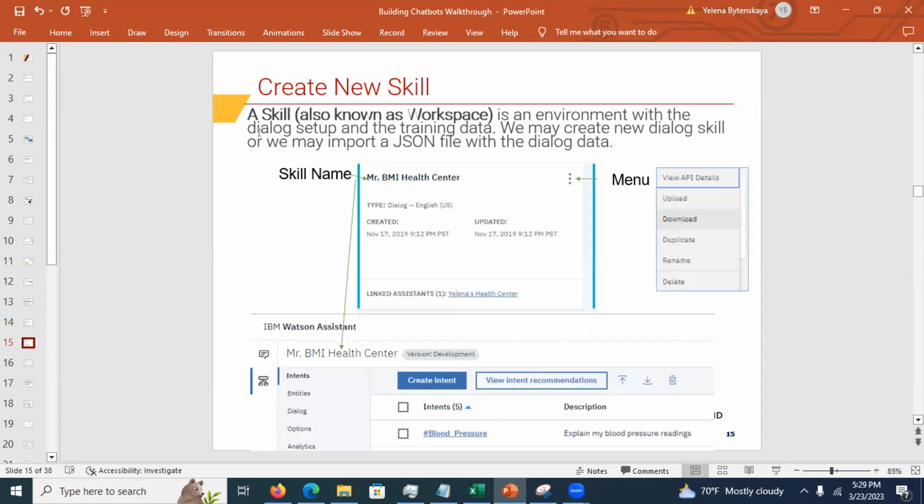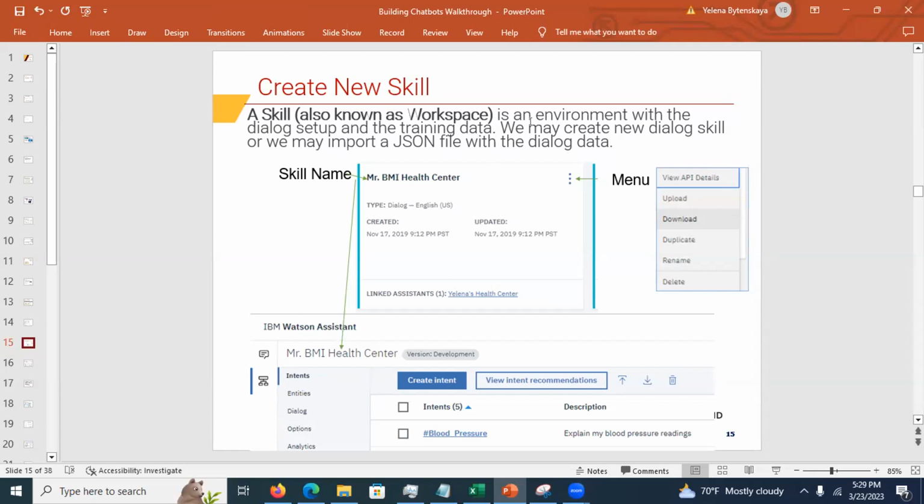Now, first of all, what you're going to do is, it's a little bit reverse engineering. You're going to create a new skill. What is a skill? It's also called a workspace. This is an environment where you set up your dialogue, right? What I'm talking about right now should be a review, because you should have taken the quiz by now. I'm not going to call names, but you should have taken the quiz by now.